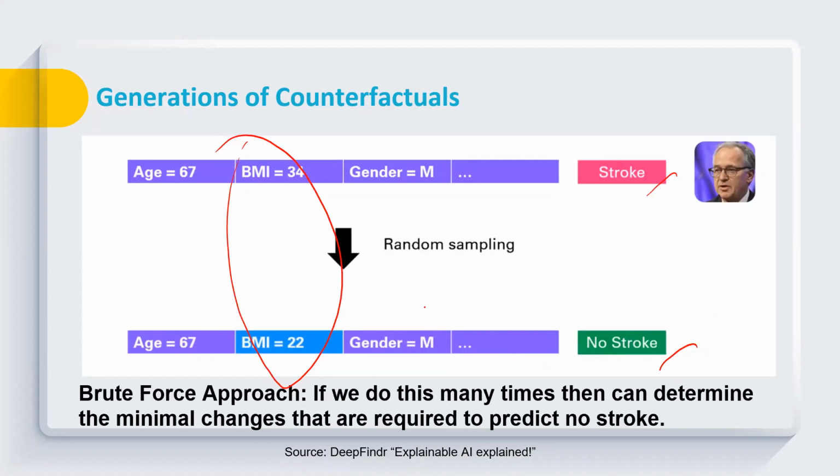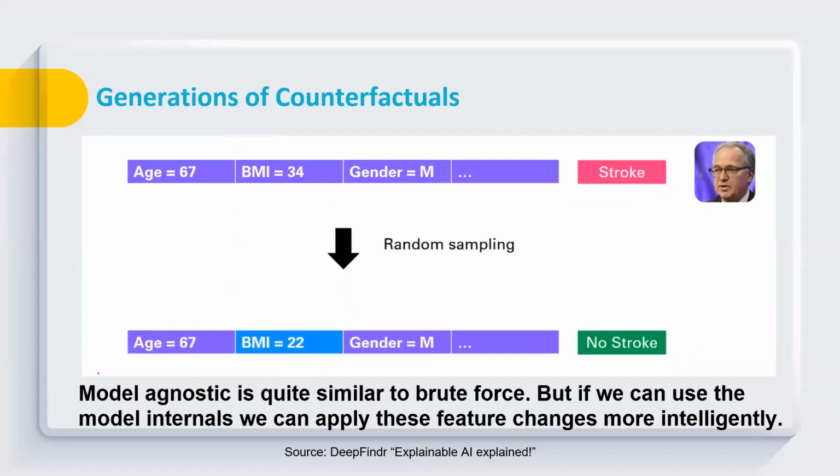move to the desirable class. So this is considered a brute force approach, and by doing this many times we can generate counterfactual explanations. And can you tell me, is this brute force approach model agnostic or model specific? Anybody? Model specific or model agnostic? Agnostic. Yeah, of course. So the advantage of using this random sampling or brute force approach is that it is model agnostic, but of course it is not changing the features more intelligently.